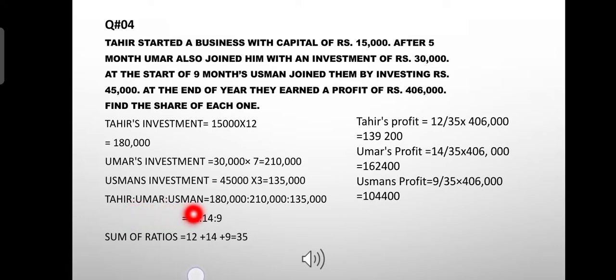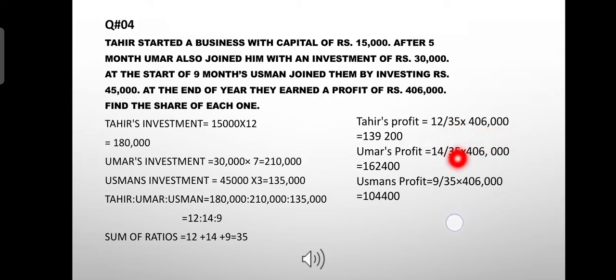Then we wrote a ratio of these three by dividing by 15,000. We get a ratio of 12, ratio 14, ratio 9. Then we calculate the sum of the ratios, that is 35. Similarly as we did in the previous question, now we divide each ratio by the total and multiply by the profit. Tahir's profit comes out 1,39,200 as 12 is divided by 35 and multiplied by 4,06,000.